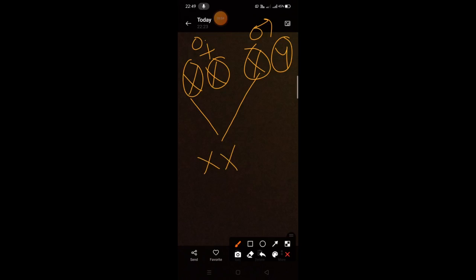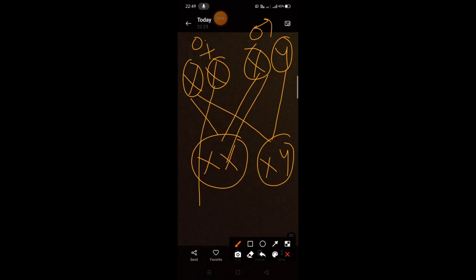So X. What is the next possibility? This X may combine with this Y. Second possibility. Now what is the third possibility? This X may combine with this X. Third possibility. And the fourth possibility is that this can combine with this XY.